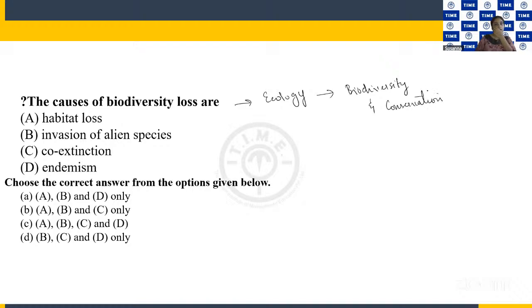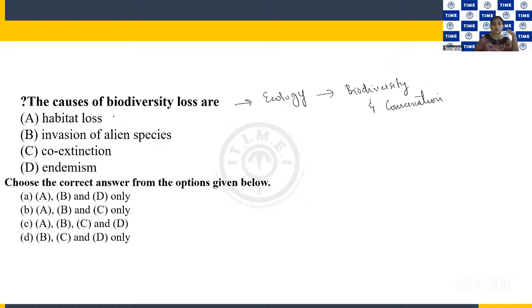Here they have asked us to find out the causes of biodiversity loss. First one is habitat loss, second one is invasion of alien species, third one is co-extinction, and the fourth one is endemism. So if I'm explaining each term, what is habitat loss?